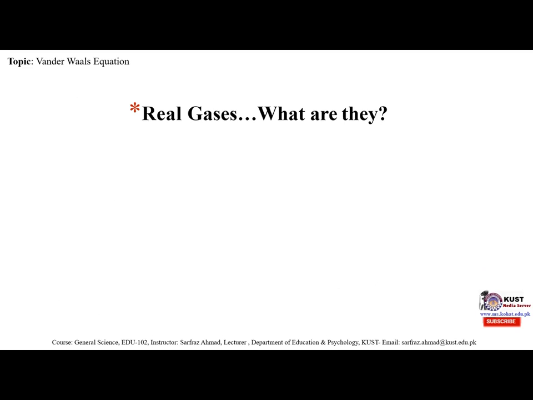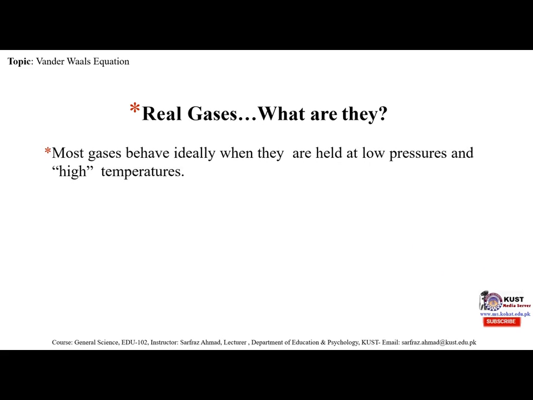First of all, real gases. What are they? Most gases behave ideally when they are held at low pressures and also at high temperatures.